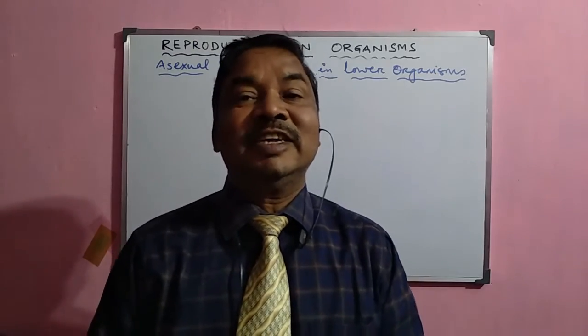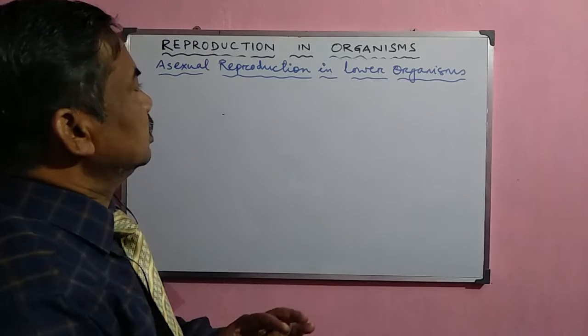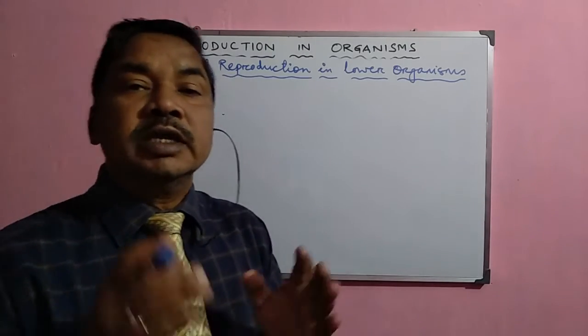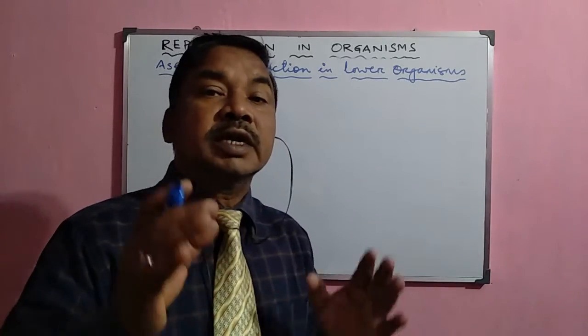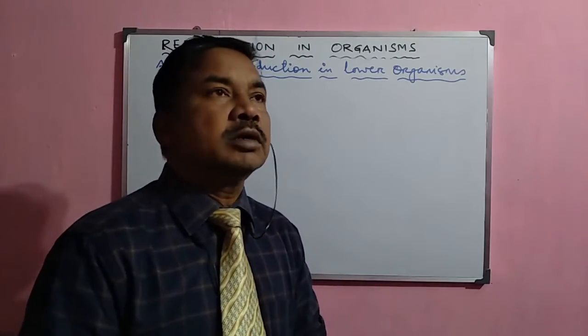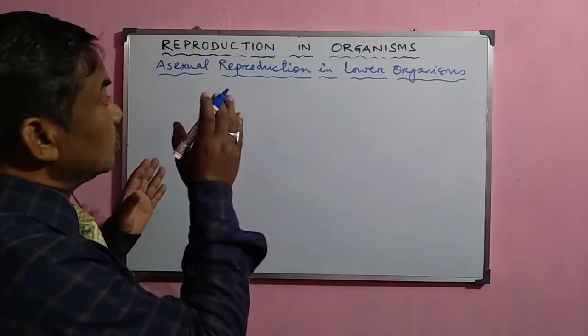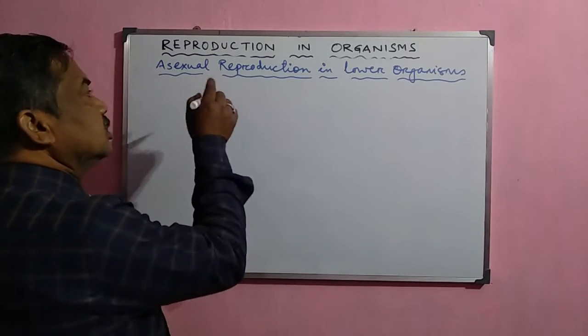Good morning, student. In this video, I shall discuss asexual reproduction in lower organisms. As we have already discussed asexual reproduction, what is this asexual reproduction? What are the general characteristics of asexual reproduction? Normally, this asexual reproduction occurs in the lower organisms. That is why, first of all, we shall discuss this process.